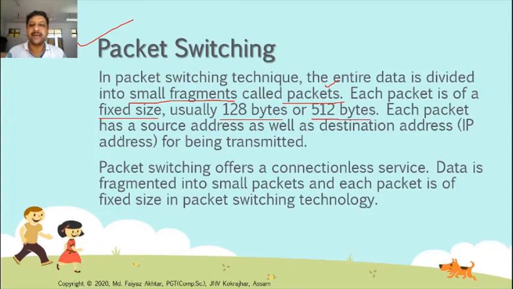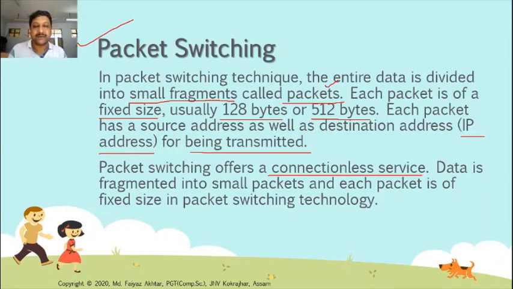Each packet has a source address as well as a destination address mentioned on it, and this is known as the IP address. Packet switching offers a connectionless service. Okay, it is a connectionless service. And what is circuit switching? Circuit switching is a connection oriented service, a connection oriented network, but packet switching is a connectionless service.